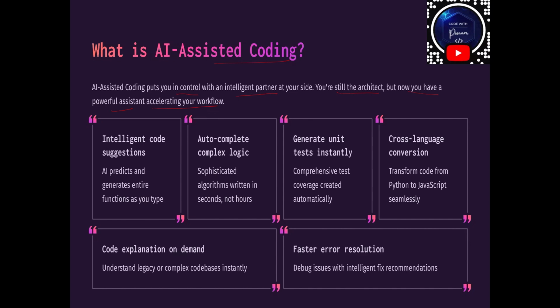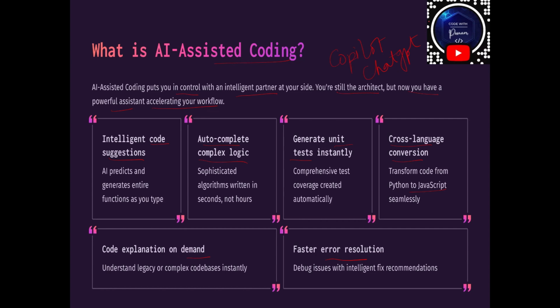Now what can these AI tools do? They can do code suggestions. They can autocomplete complex logic. They can generate unit tests instantly, and they can even do cross-language conversion. That means they can easily transform code from Python to JavaScript seamlessly. They can do code explanation on demand as well, and they can provide faster error resolution. And what AI tools can we use? For example, we have Copilot, right? We also have ChatGPT, and there are several other tools which we can use.